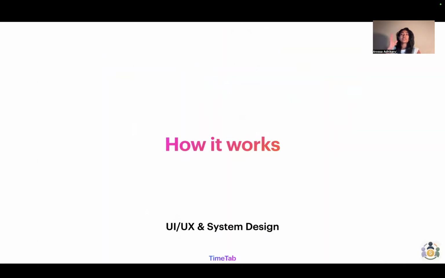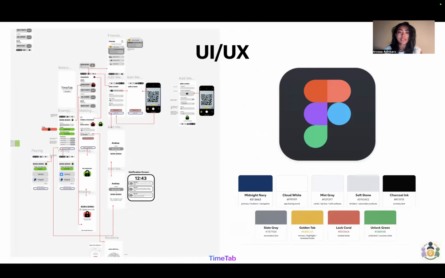Awesome. And moving forward, let's talk about how it works, right? How was this designed? First off, we start off with a strong Figma wireframe using it as a way to figure out what pages that we actually need for our MVP purposes. And then this bottom right corner here, you can see the color palette that was selected based off the Figma wireframe, as well as considerations to accessibility and what would make more sense for an MVP pop of color.